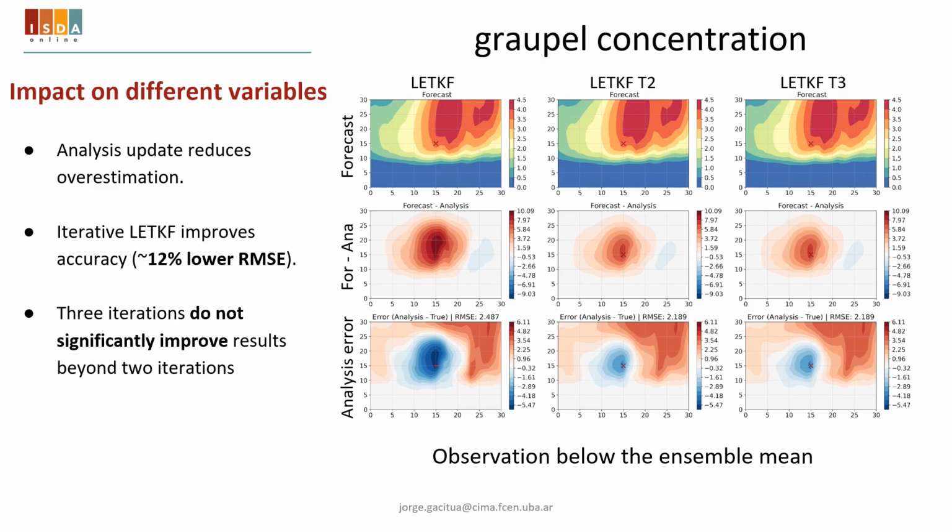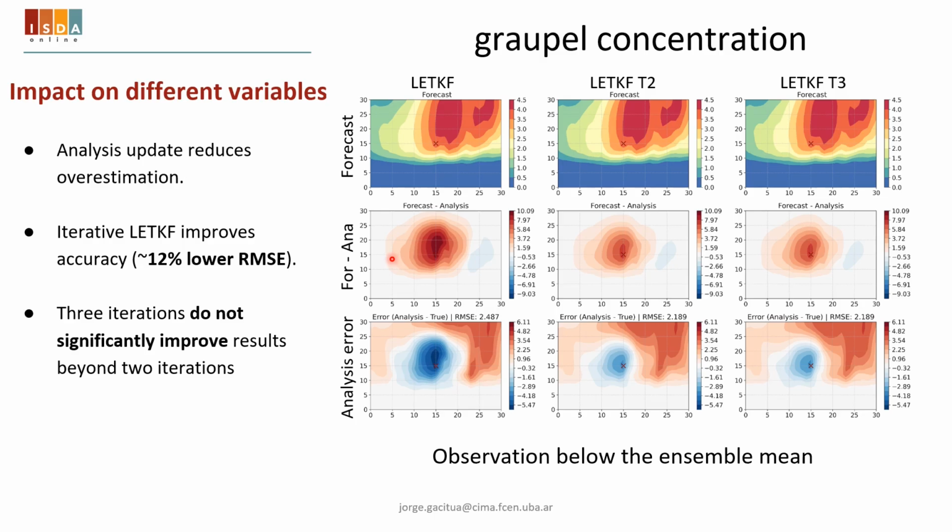The first variable is directly related with the reflectivity, while the other is updated through an estimated covariance. And in the first column, we see the LTKF, then we see the LTKF with 2 iterations, and then the LTKF with 3 iterations. In the first row, we see the forecast.